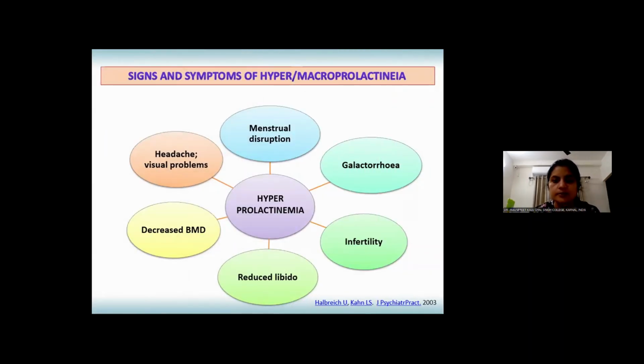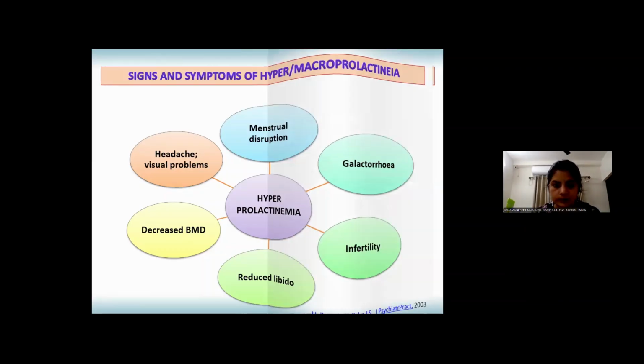The signs and symptoms of hyperprolactinemia and macroprolactinemia include menstrual disruption, galactorrhea, infertility, reduced libido, decreased bone mineral density, and headache, including other visual problems.